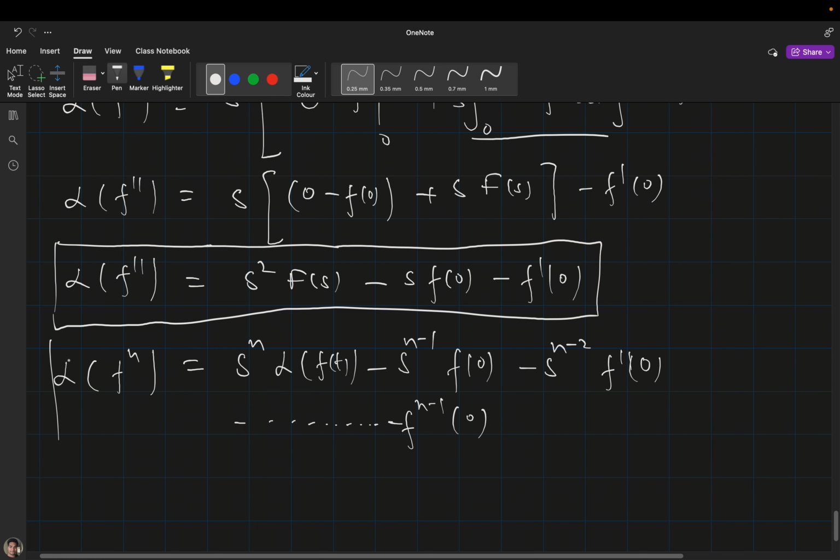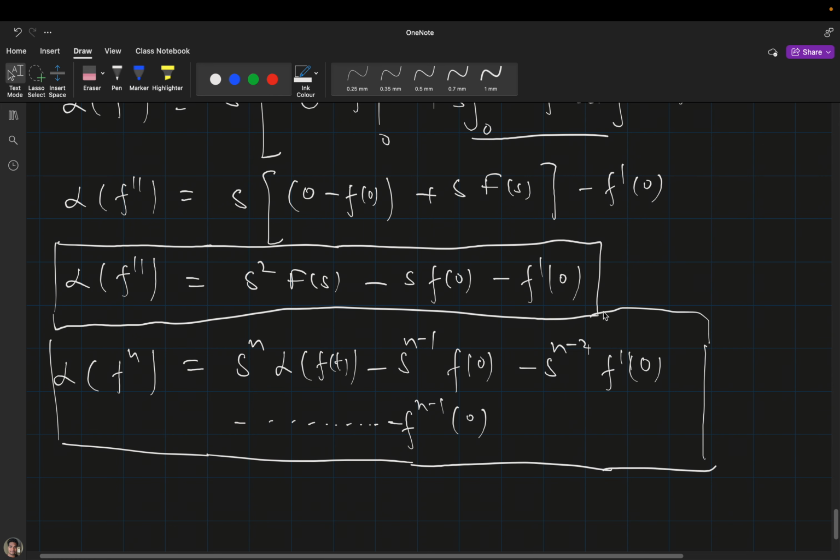Okay, so this is the Laplace transformation of the nth derivative. Fine. Fine or not? Tell me, any problem?